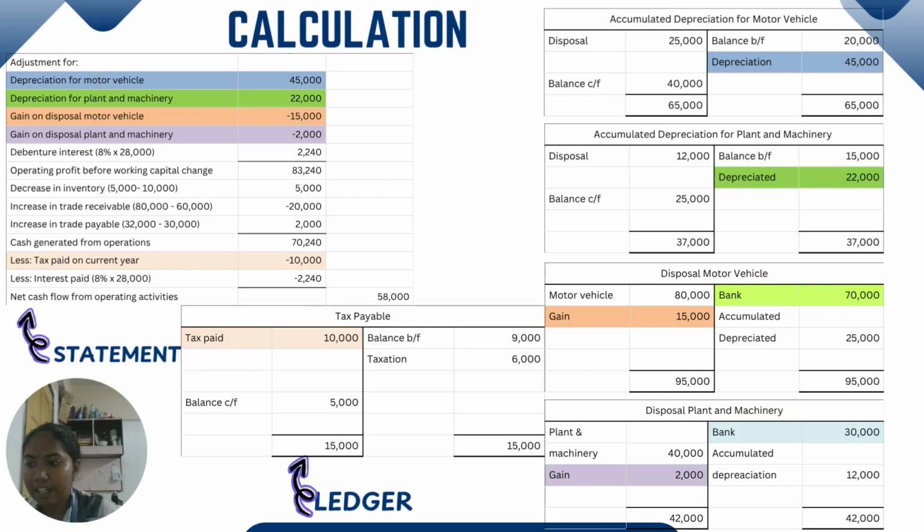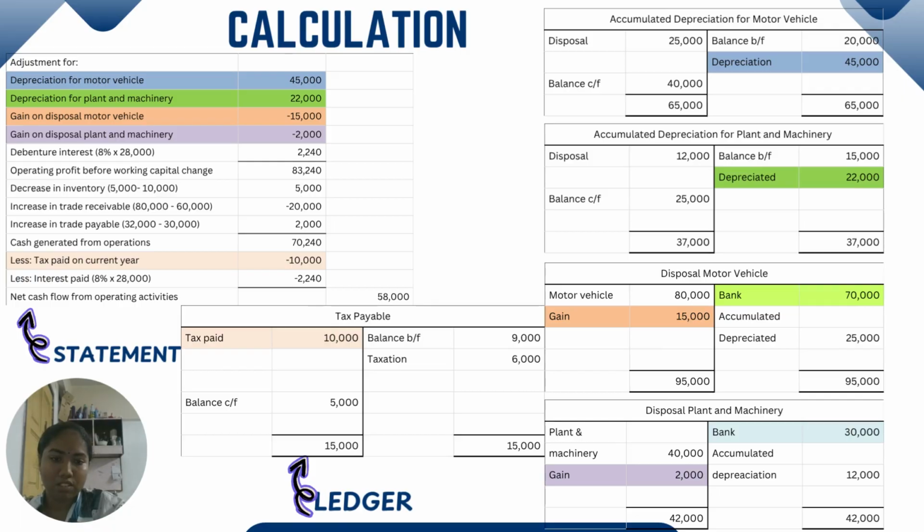Minus it, and less the interest paid, 8% times 28,000, got 2,240. And minus the answer from the cash generated from operation, got net cash flow from operating activity 58,000. The answer will be 58,000.